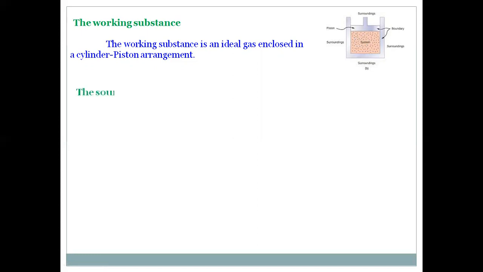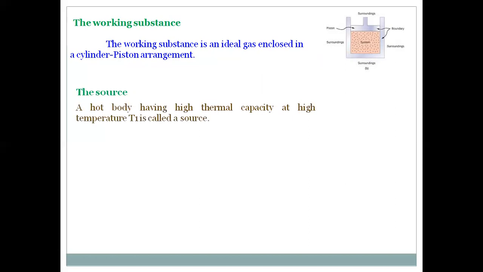The second one is the source. It is at a very high temperature, T1, and it has a high thermal capacity. Even though we receive some heat energy from this source, the temperature of the source does not decrease, due to its high thermal capacity.